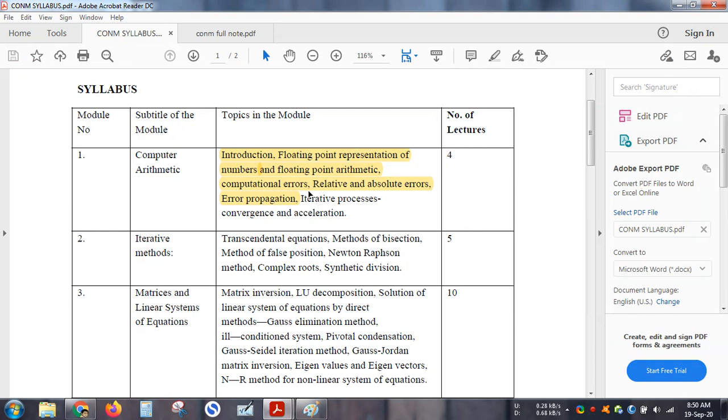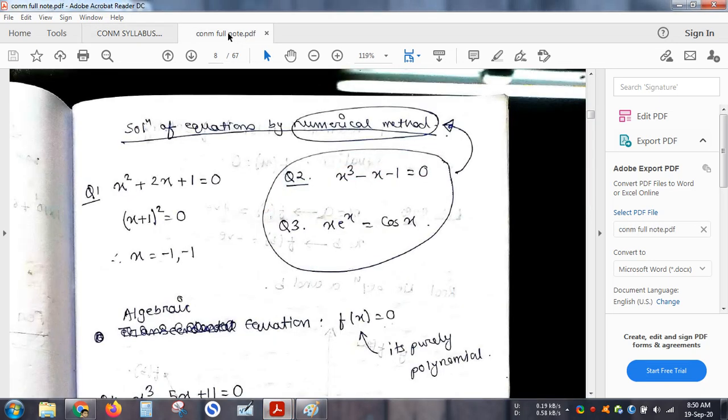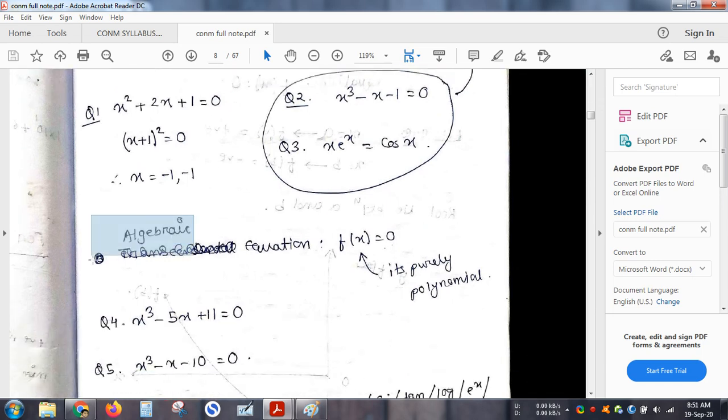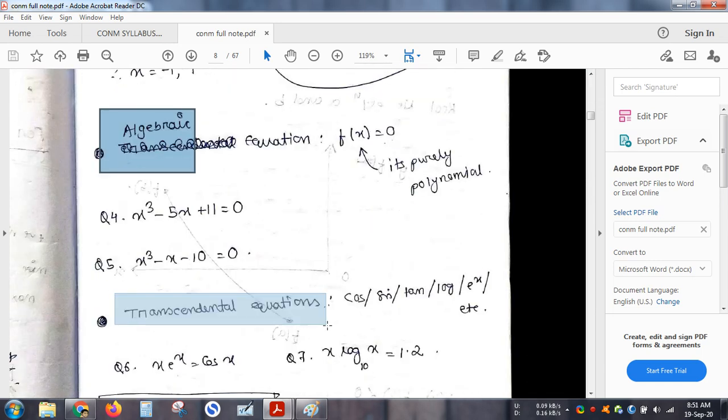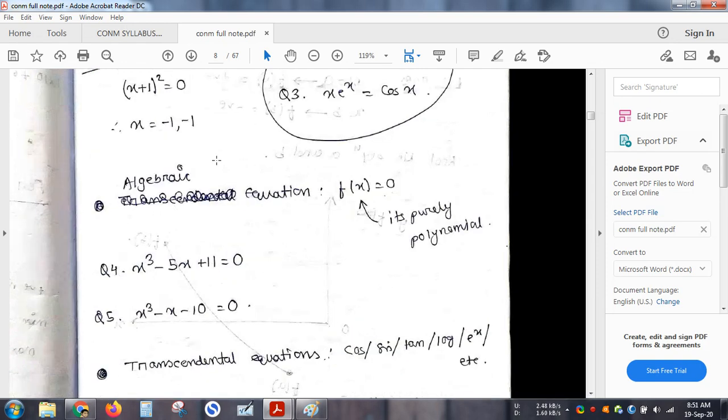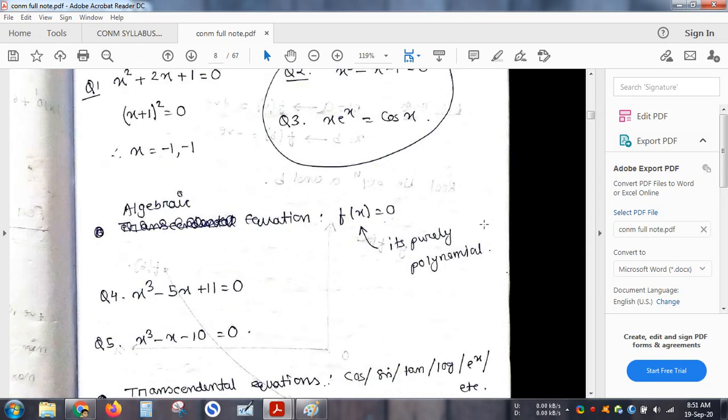So we have understood what is iterative process, convergence, and acceleration constants. Now let's see what are transcendental equations. An equation can be either an algebraic equation or a transcendental equation. Algebraic equations are pure polynomial equations.